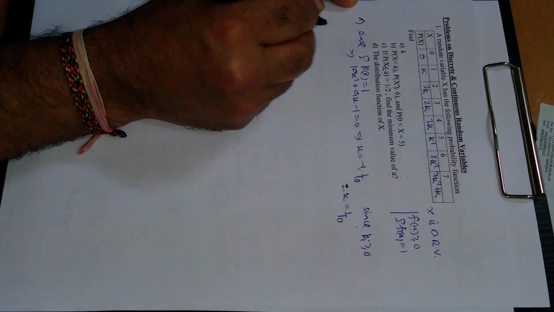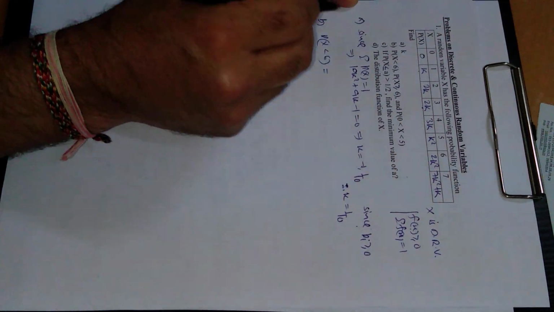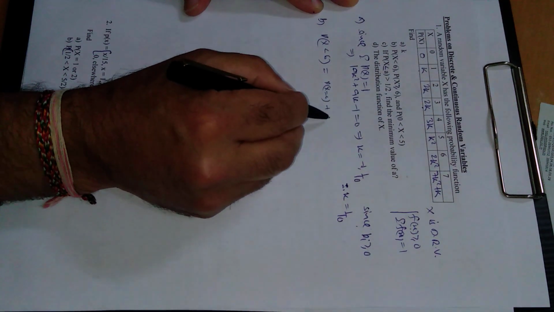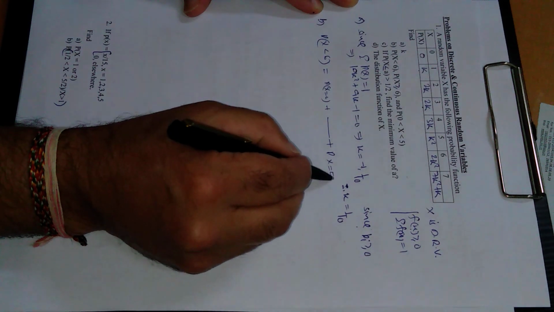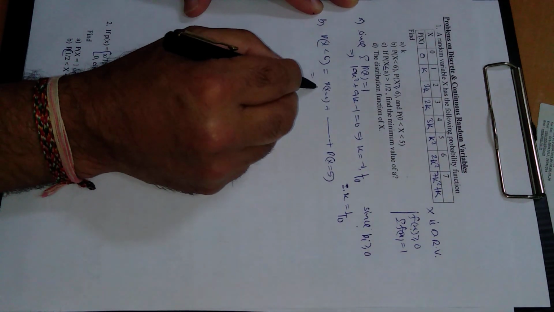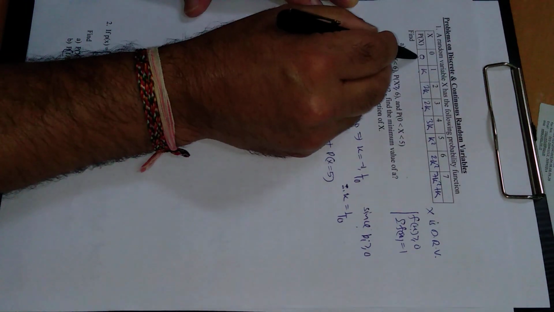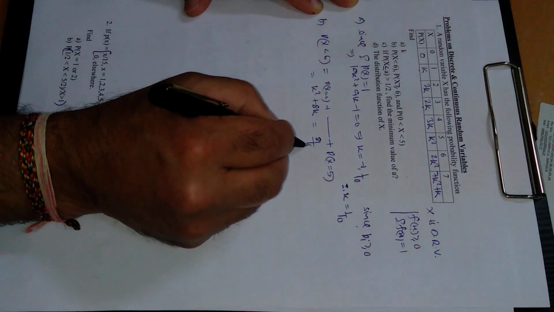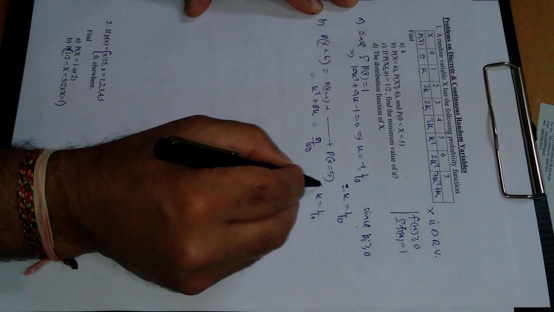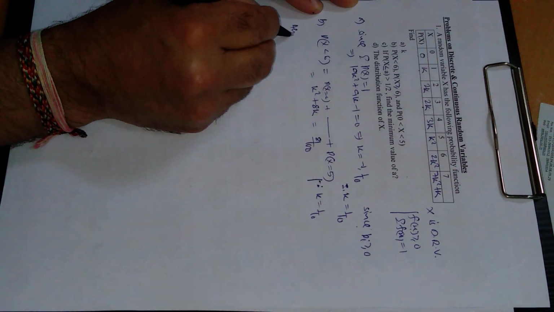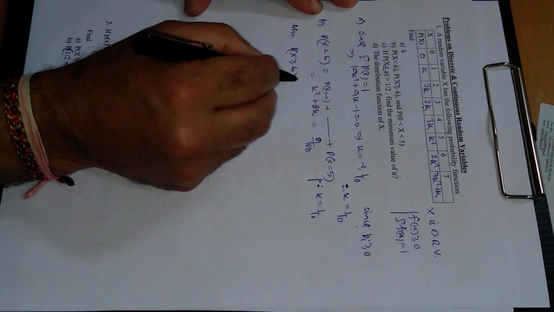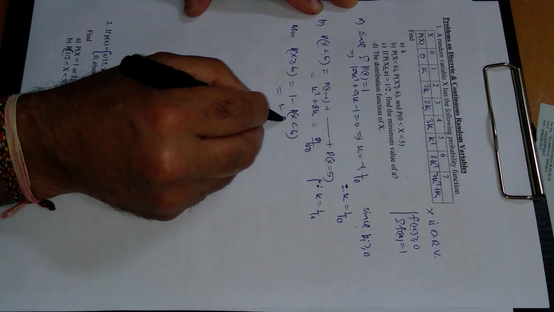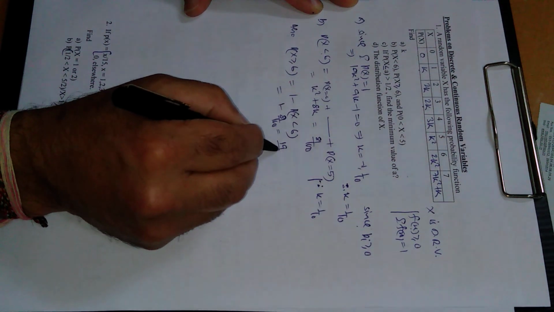All right, second: probability x less than 6. Less than 6 means add all the probabilities from 0 to 5. Probability x is equal to 0 plus so on, probability x is equal to 5. If we add 0 to 5 this will come out to be k square plus 8k, and substituting the value of k, this will come out to be 81 upon 100, since k is equal to 1 by 10. Also, P of x greater than or equal to 6 will be 1 minus P of x less than 6, just the opposite of this one. 1 minus 81 upon 100 will be 19 upon 100.